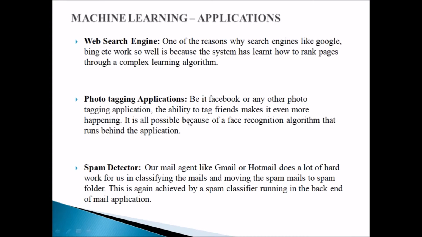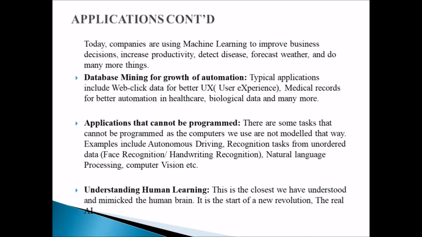Photo tagging and photo applications: just like I showed you, machine learning can be able to classify photos. Like it sees one, it tells you that, oh, this is a phone, because it has the ability to read images. Spam detectors, like I have explained, have the ability to detect spam calls and spam mails and the rest of them. Today, companies are using machine learning to improve business decisions, increase productivity, detect disease, forecast weather, and do many more things. Data mining for growth information can be used for this. For applications that cannot be programmed, you can use machine learning, just like driverless cars, face recognition, handwriting recognition, and so on and so forth. Understanding human learning can also be an application of machine learning.